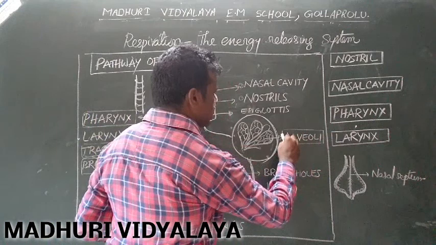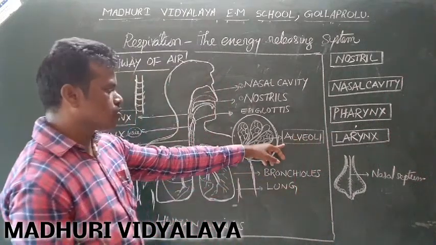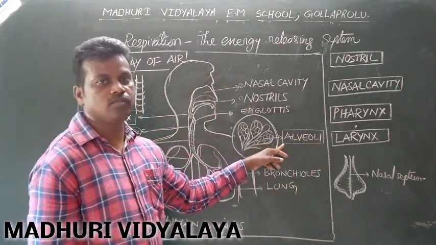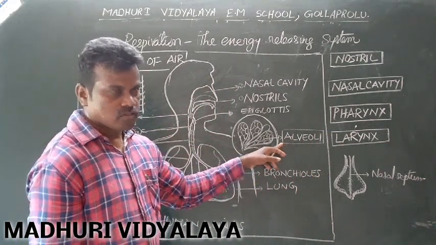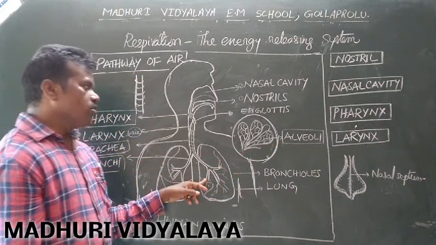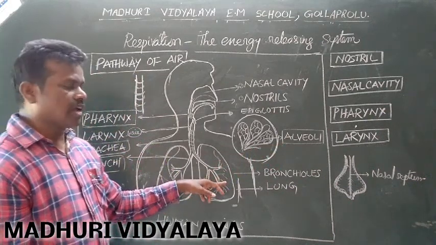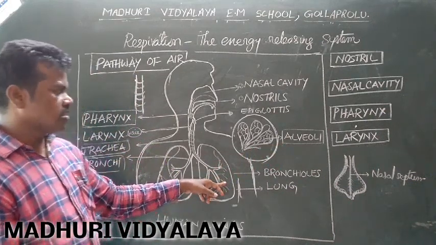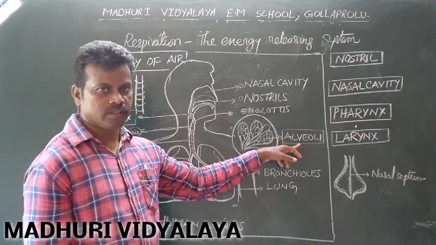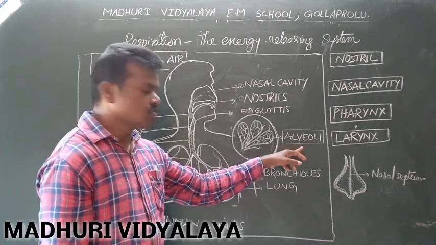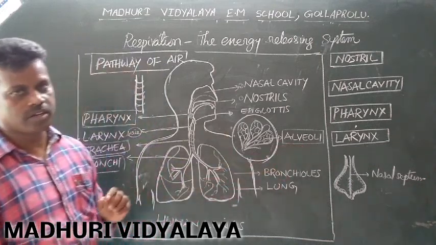The alveoli is also known as the structural and functional unit of the lung. Why is it called so? A number of alveoli together form a lung, and gaseous exchange takes place in the alveoli only. That is why it is known as the structural and functional unit of the lung.